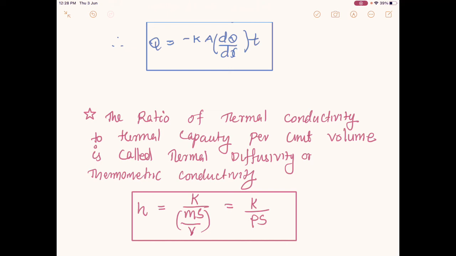Many times in exams they ask a one mark question, what do you mean by thermometric conductivity. So it's the ratio between thermal conductivity and the thermal capacity per unit volume. K is the thermal conductivity and ms by V is the thermal capacity per unit volume. Mass per volume is nothing but density, so K by specific heat times rho, K by rho S, is nothing but thermometric conductivity.